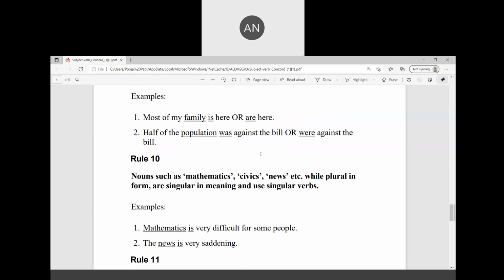Rule number 10. Nouns such as mathematics, physics, news, while plural in form, are singular in meaning and use singular verbs. So, when we say physics, we can't say physics are a very hard subject. Can you say like that? Physics means it is one subject, like mathematics. Everything comes in mathematics: arithmetic, algebra, geometry. So, mathematics is very difficult for some people. News is very saddening.